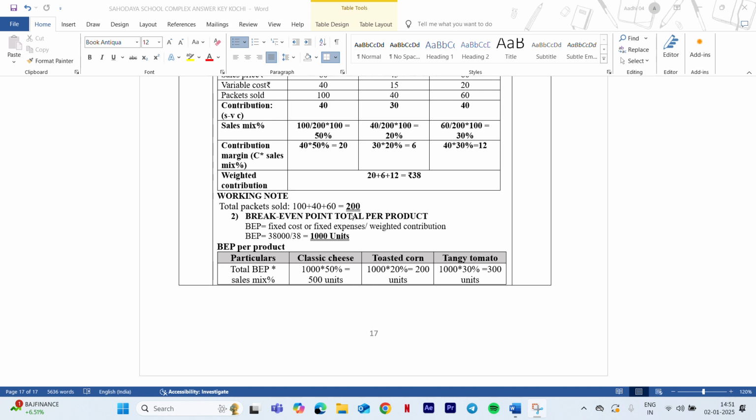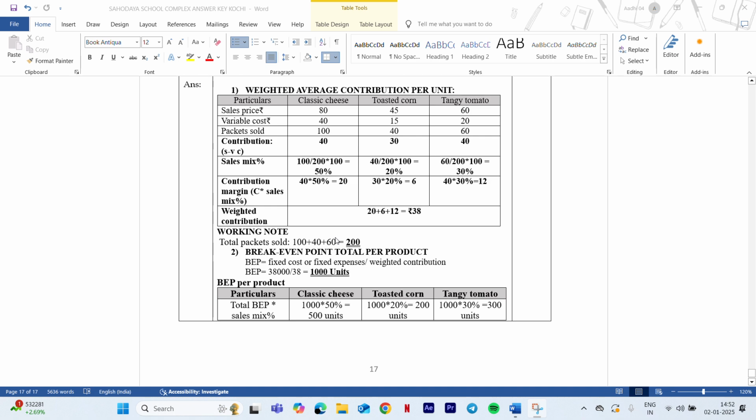Now you have to find BEP per product. So you have to find the break even point for classic cheese, toasted corn and tangy tomato. How do you find it? You already have the sales mix percentage, which is the percentage of units sold of a particular item. So total BEP into sales mix percentage: 1000 into 50 percentage is 500 units, 1000 into 20 percentage, 1000 into 30 percentage. So the totals are 500, 200, 300. This is the answer for the second question, BEP per product.